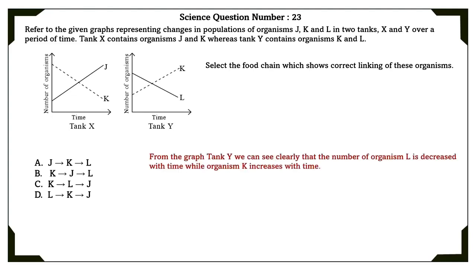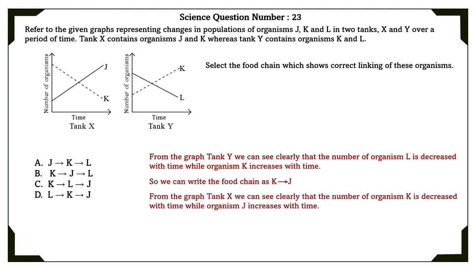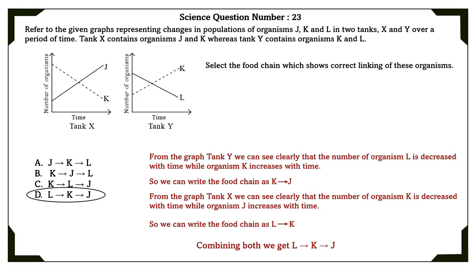From graph tank Y, we can clearly see that the number of organisms L decreases with time, while organism K increases with time. So we can write the food chain as L to K. From graph tank X, we can clearly see that the number of organisms K decreases with time, while organism J increases with time. So we can write this food chain as K to J. Combining both, L to K to J, we can get the correct option as the D option.